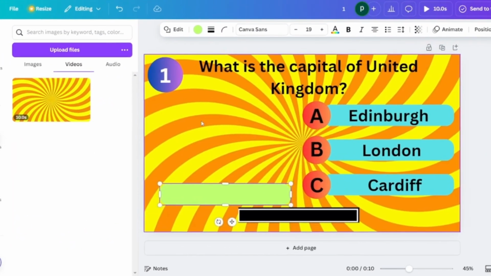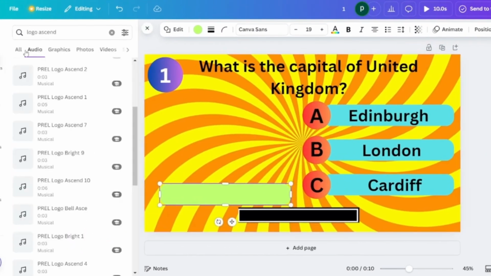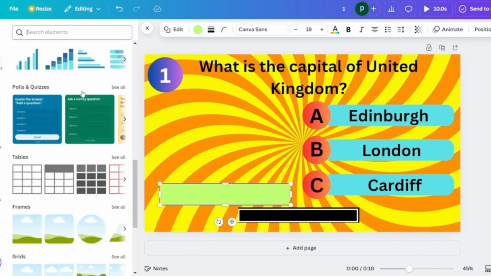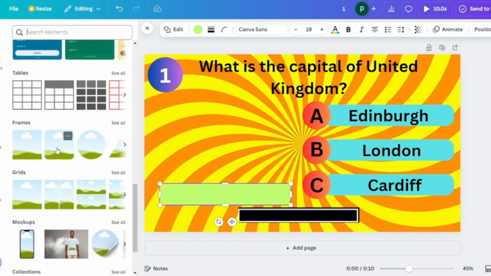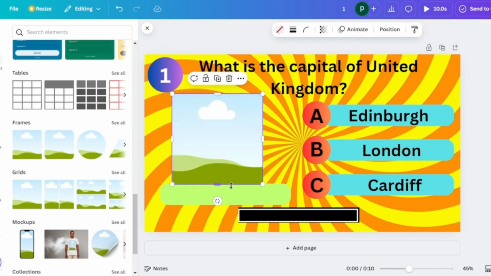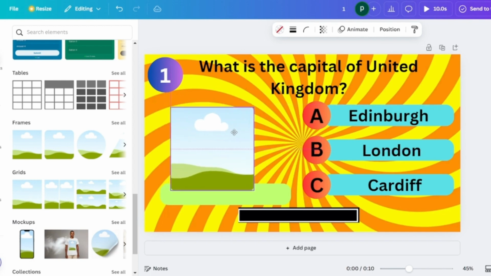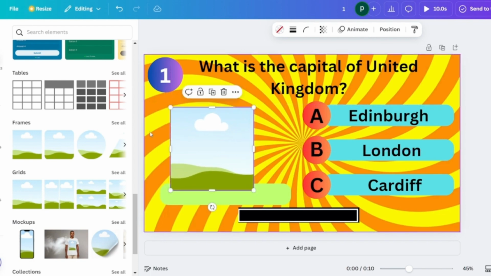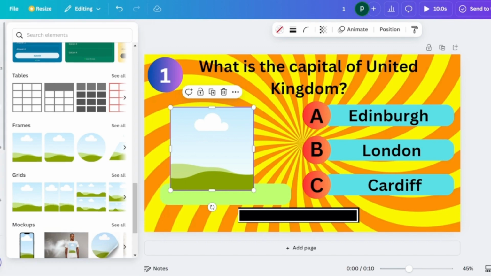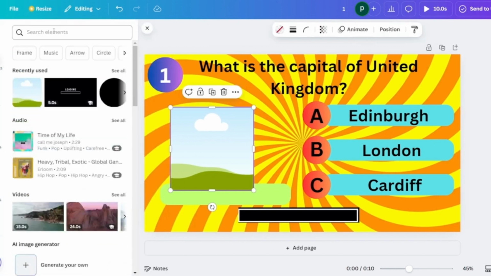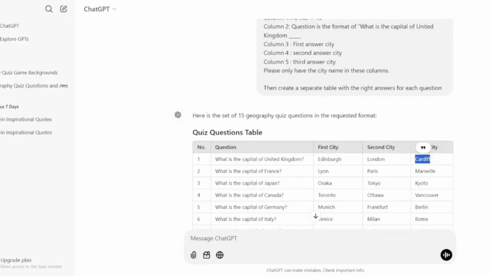So now next go ahead and add images. So we go back to the elements and then we search for frames. So now we are going to choose a frame which will best align with our video, which is a rectangular frame with curved edges. So we take a frame and then we adjust it onto the video where we see it will be best. Now the majority of the work has been done, and now comes the part which will be common for all your videos.